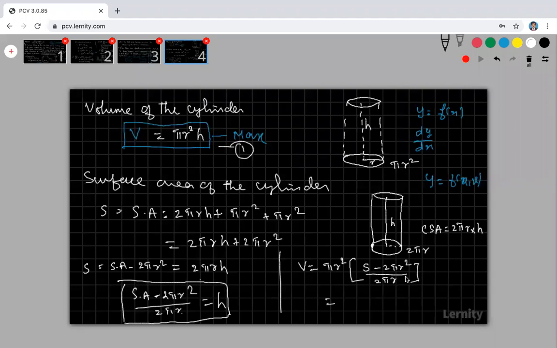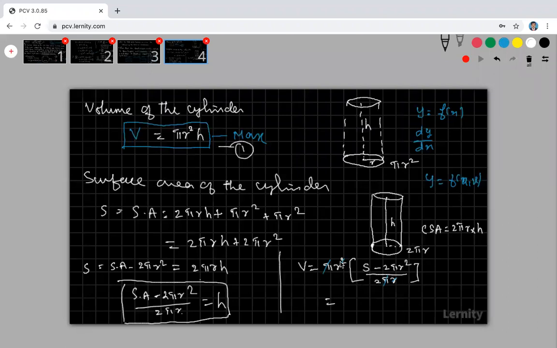Okay, so therefore we can cancel pi, we can cancel one r. What is the remaining? We can cancel this, look at that. I can cancel pi, I can cancel one r. Okay, by 2 is there.